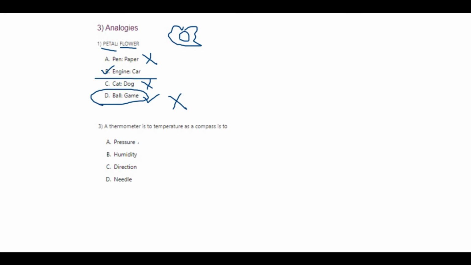I have another set of question here, that is, a thermometer is to a temperature, a compass is to what? So we know a thermometer detects temperature, a compass detects what? Now in recent times a compass definitely detects all these things, but even a thermometer detects all these things, the main thing is your temperature. In the same way, for the compass, your main thing is your direction.